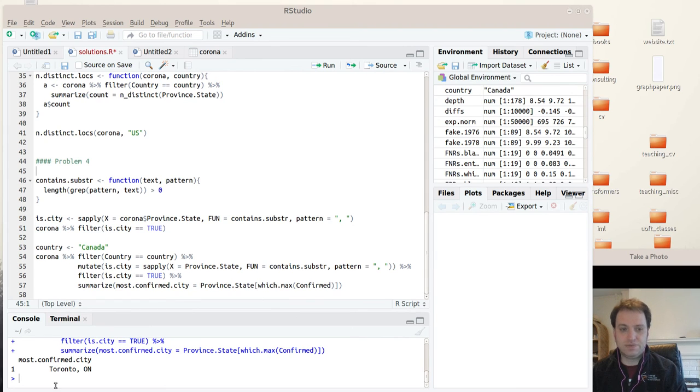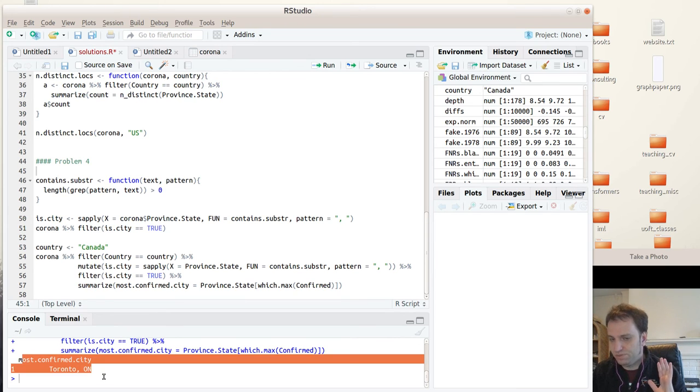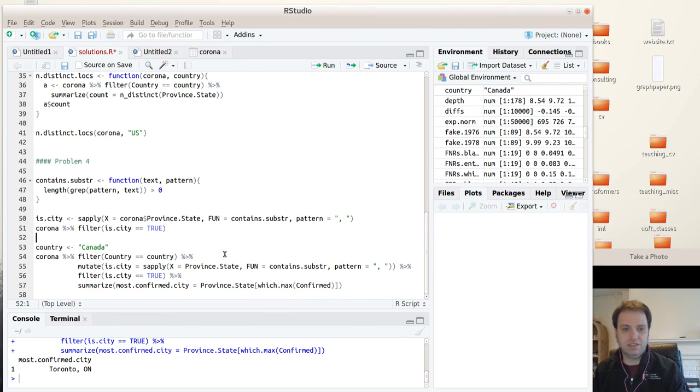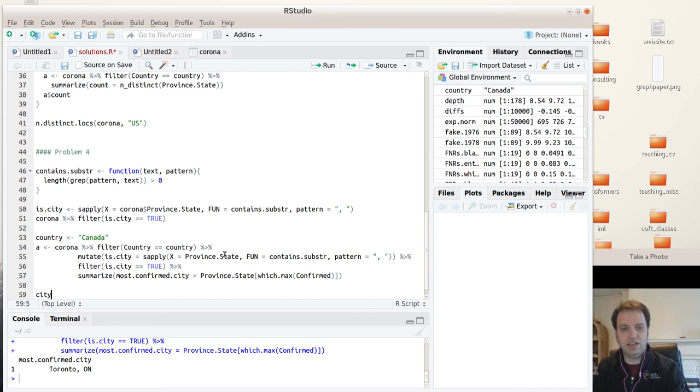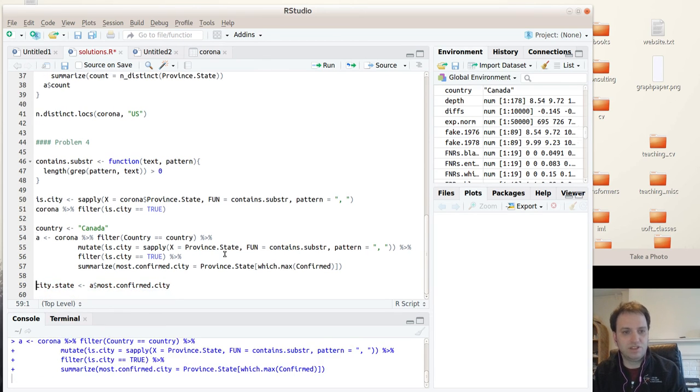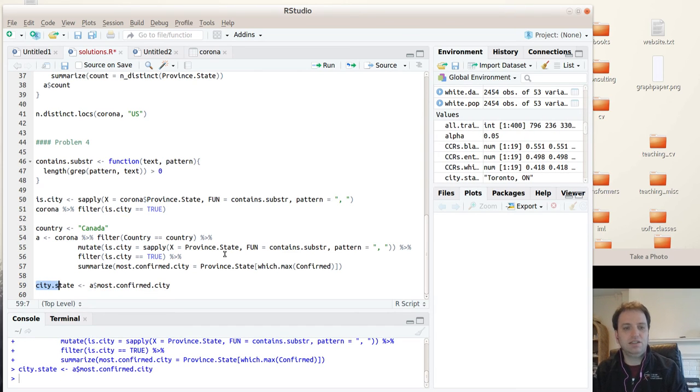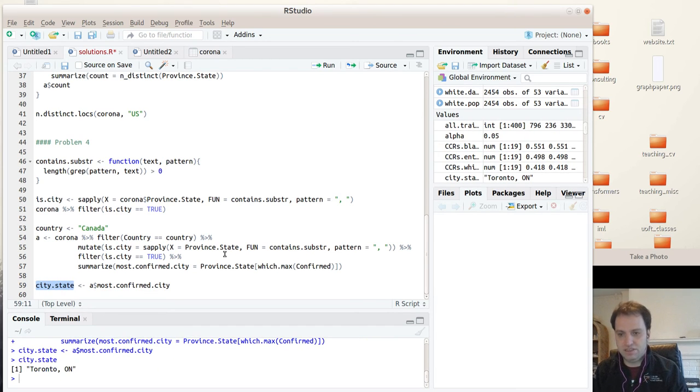So now let's first extract this Toronto, Ontario thing because this is a data frame, but we want it to be a character string. So I'll just say A is like this, and I'll say city state. So the one that we're interested in is $most confirmed city, like this. Well, we need to run this first. So now that's extracted, and now we have city state is Toronto, Ontario.